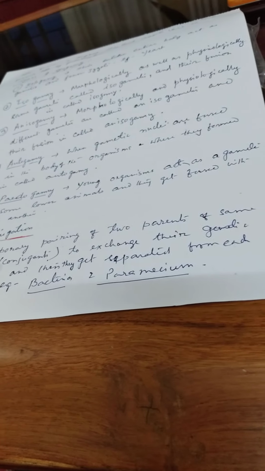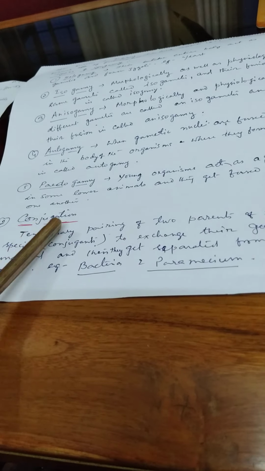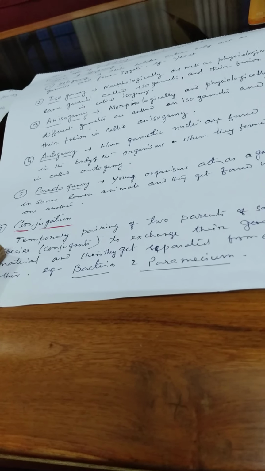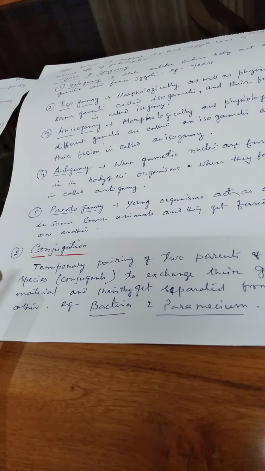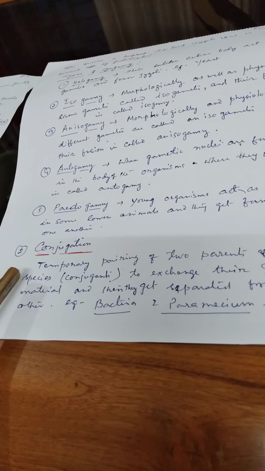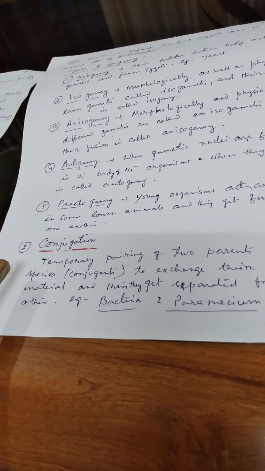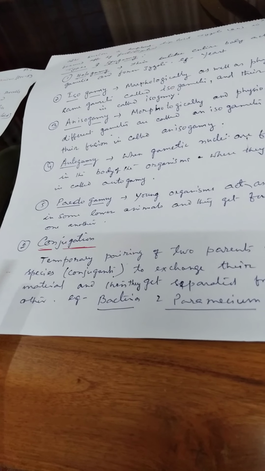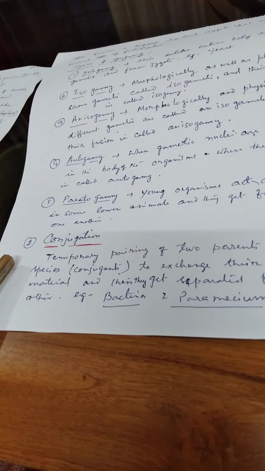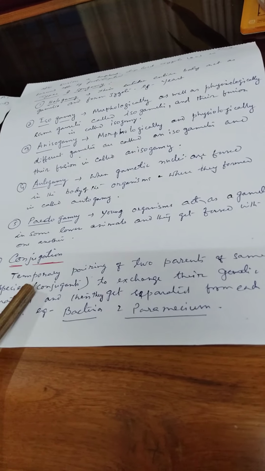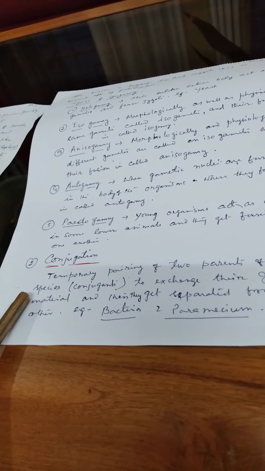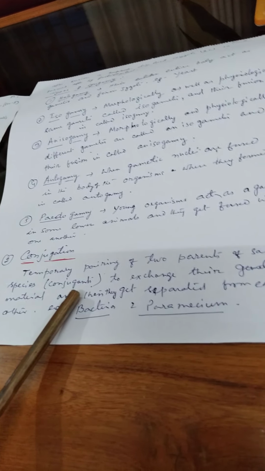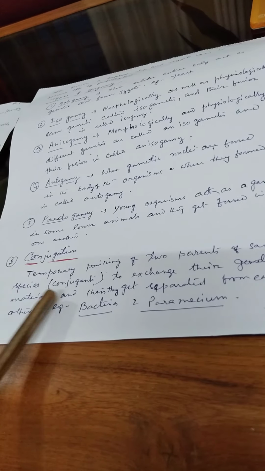The second type of sexual reproduction is conjugation. It is very common in bacteria and paramecium. Students, you know the bacterium is a single-celled organism. So here sexual reproduction takes place by the exchange of their cell matter. This is called conjugation. Temporary pairing of two parents of the same species is called conjugation, and they are called conjugants.